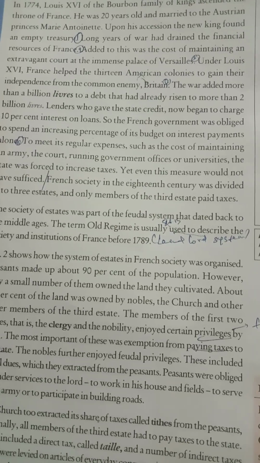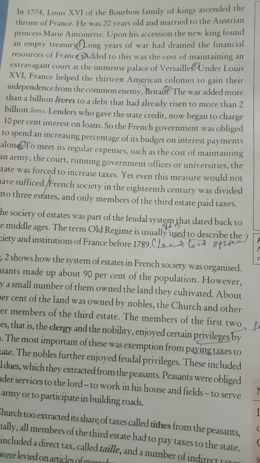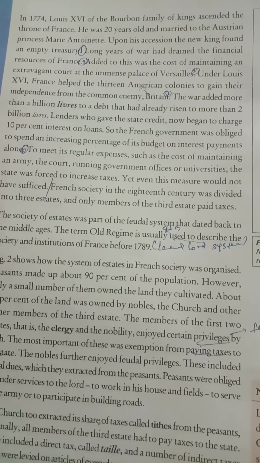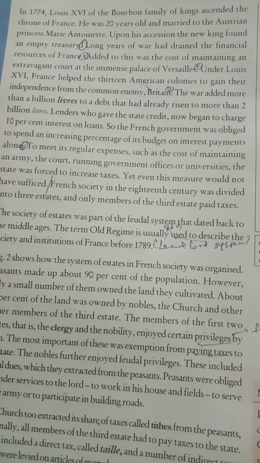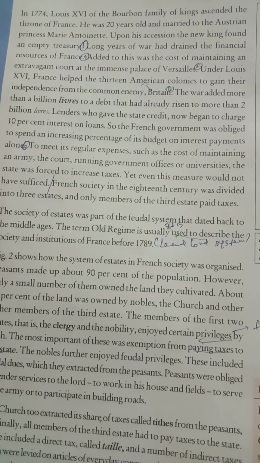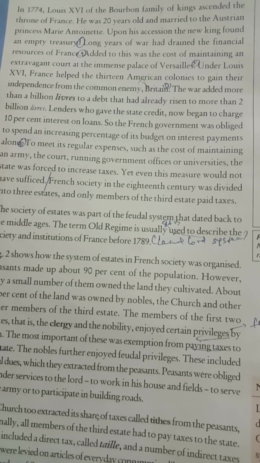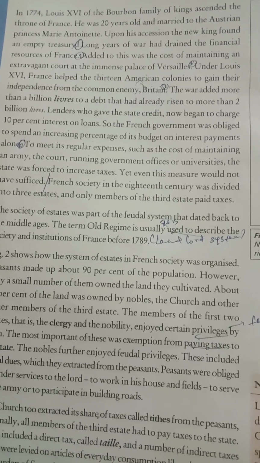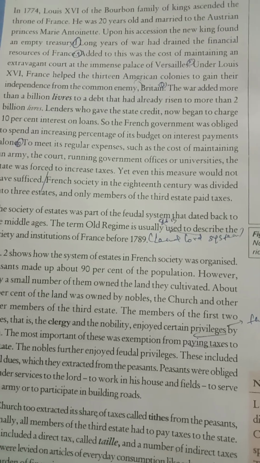Like that, Louis belonged to the Bourbon family of kings. He was only 20 years old when he ascended the throne of France, and he was married to the Austrian princess Marie Antoinette. Actually, Austria is in Europe.